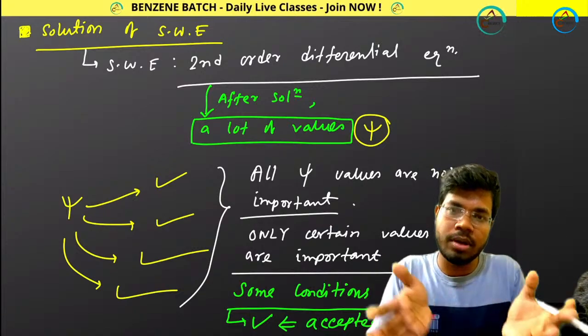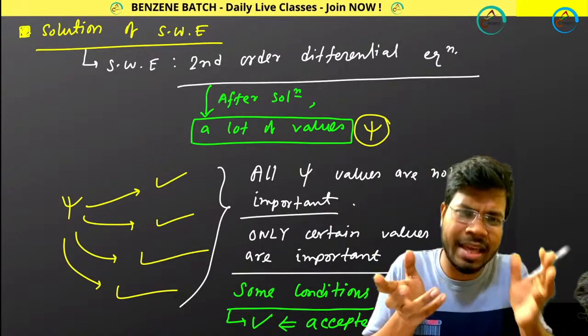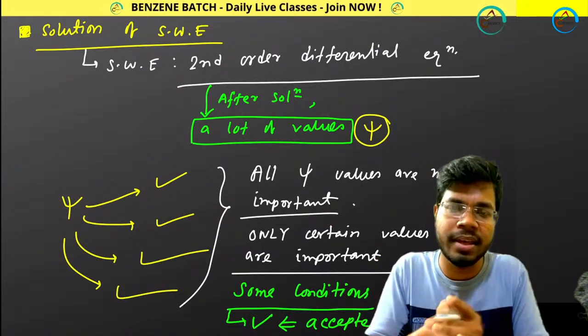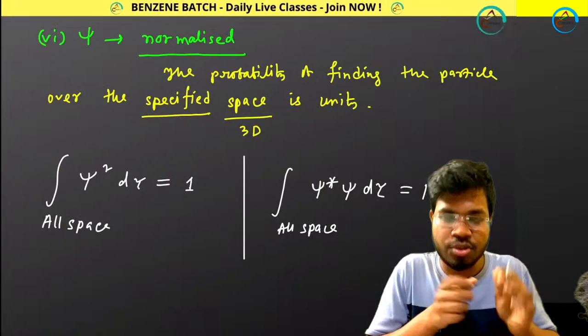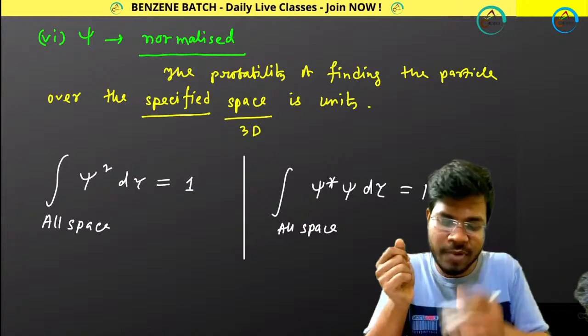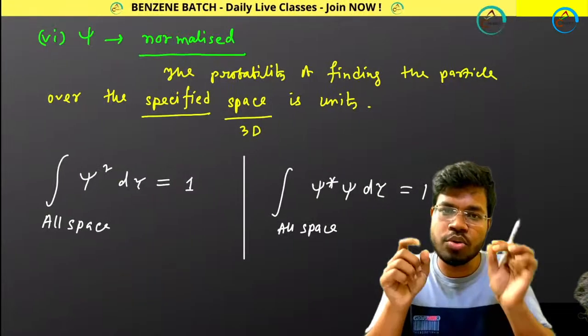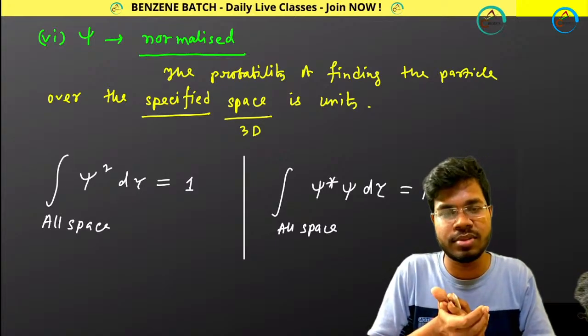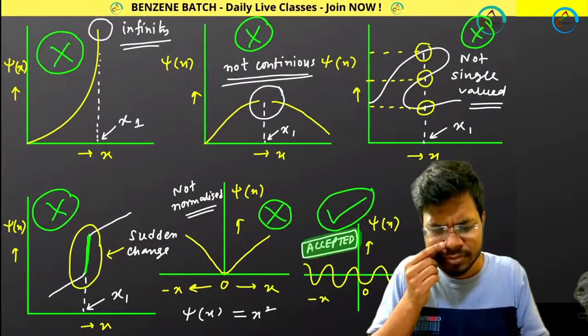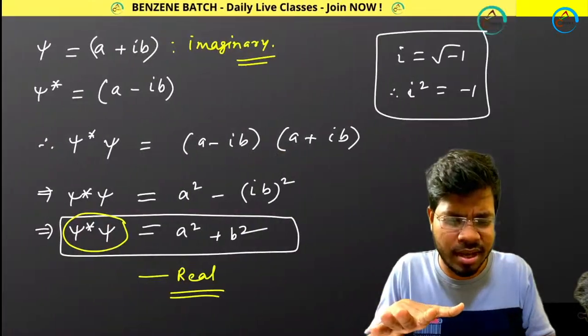Those values which satisfy certain conditions, these conditions. The psi values which satisfy these conditions will be accepted psi values, and other values will not be accepted. Simple. I told you this thing. Now I am starting from this section, and telling you what I told in the last class, and what I am going to tell in this class.